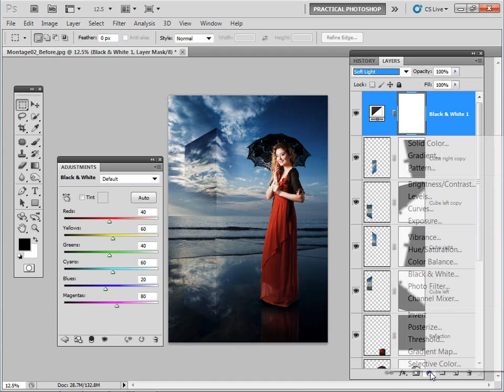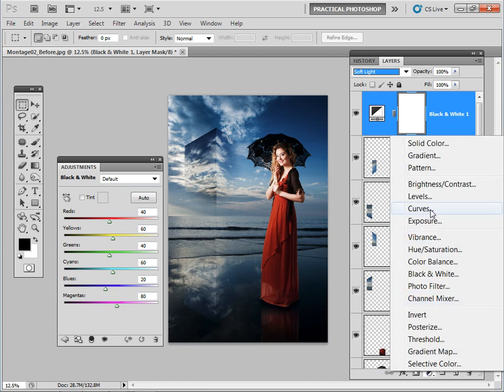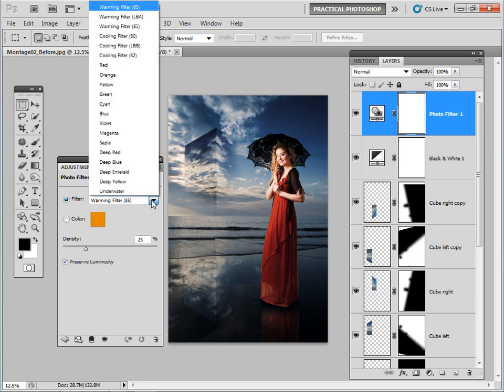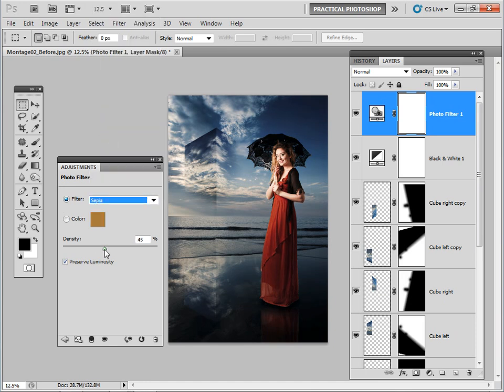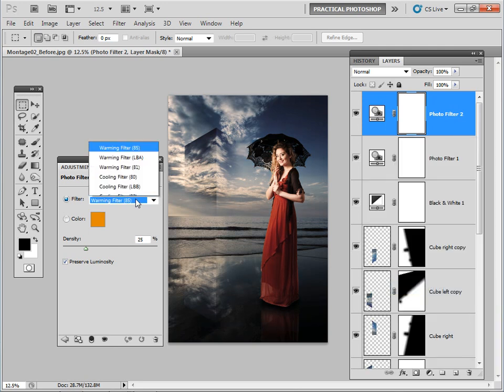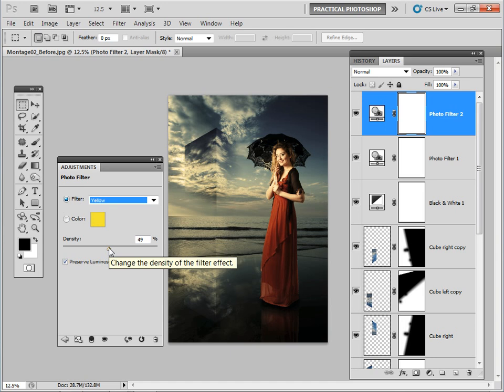Now I'm going to create one more adjustment layer, and this time I'm going to do it for photo filter, and that's just a good way of adding a tint. So I'm going to add a sepia tint, which we can just do here, and then we have a slider here where we can just vary the amount. I'm going to add another filter on top of that, and let's try yellow. And this is very subjective, and you can really do whatever you want. If you wanted a bluer tint or not, or you just want to tweak the tones or the colors, just bung a series of adjustment layers at the very top of your image.